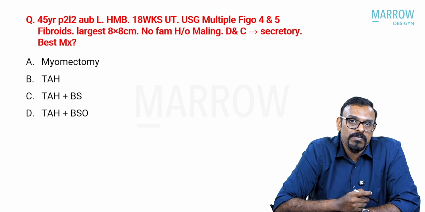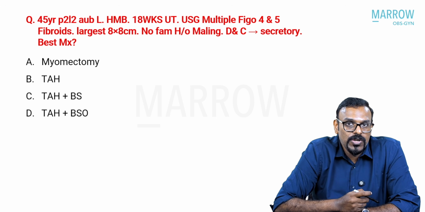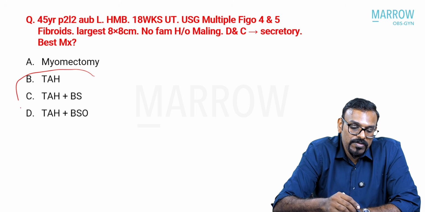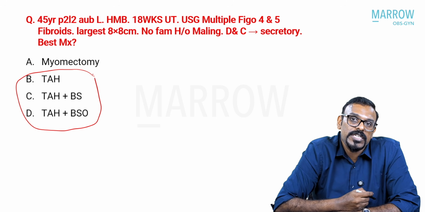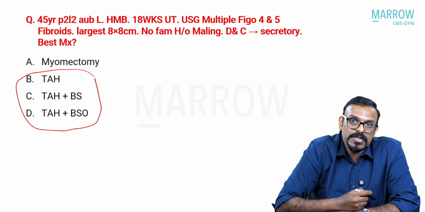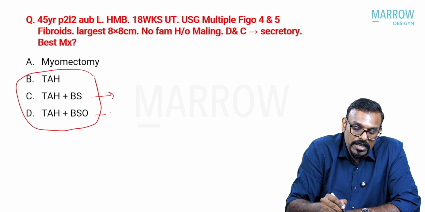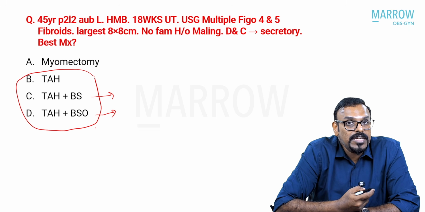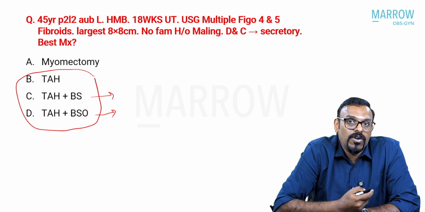Here, because we have been given the options of TAH, we'll go ahead with the TAH option. But then again, you have three sub options for the TAH. Is it TAH with BS or TAH with BSO? The BS is the bilateral salpingectomy, and then the TAH with bilateral salpingo-oophorectomy, or just plain TAH preserving the tubes and ovaries.